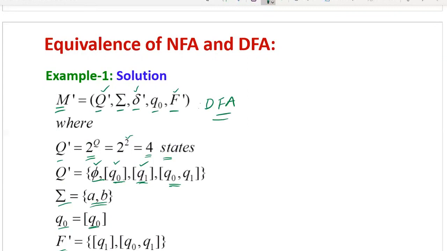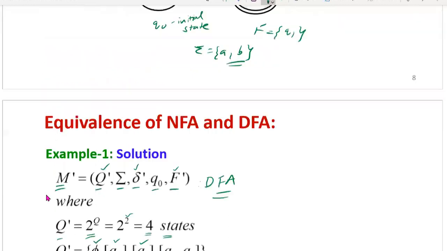Whatever states are a combination of the final states of the given non-deterministic finite automata, all are considered final states of the equivalent deterministic finite automata. So now we obtained F dash, and Q dash also. Now we need to find delta dash. So how do we find delta dash in the procedure?